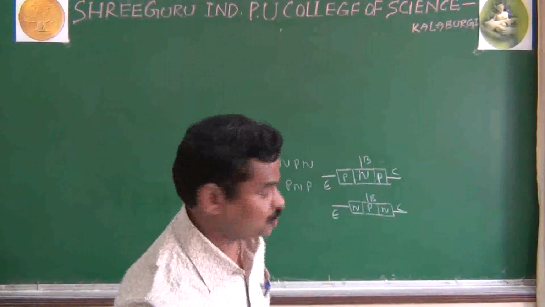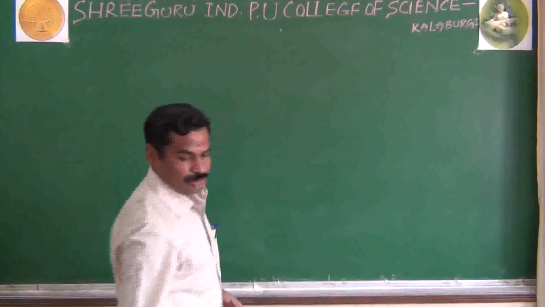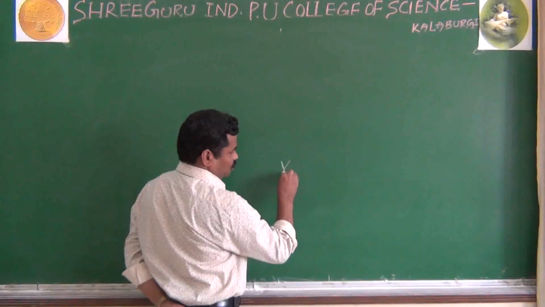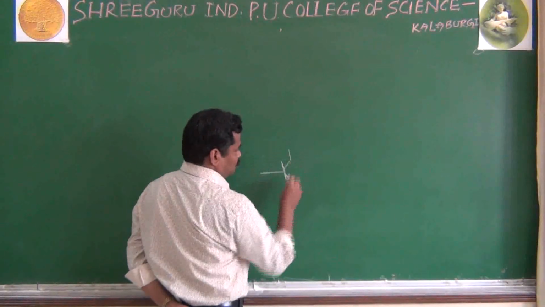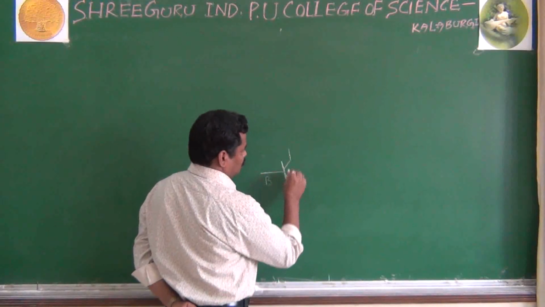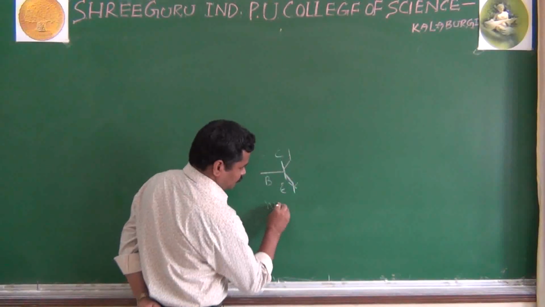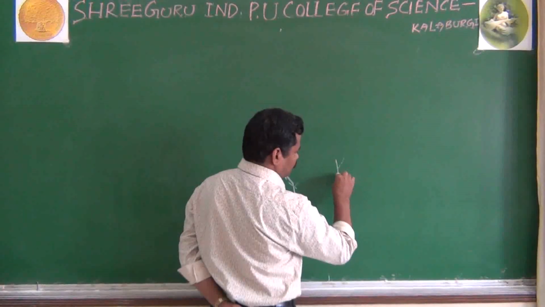And this is the symbol of your NPN and PNP transistor. As we know about the symbol of a transistor, this is your base, this is your emitter, and this is your collector. This is your NPN, and this is your PNP.